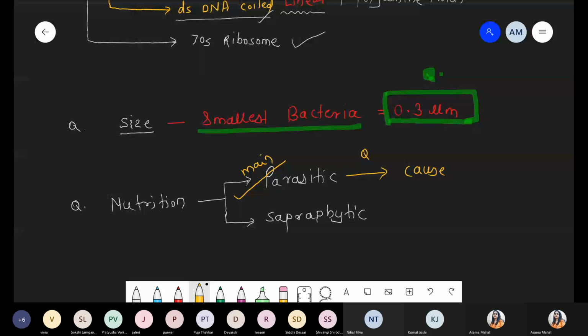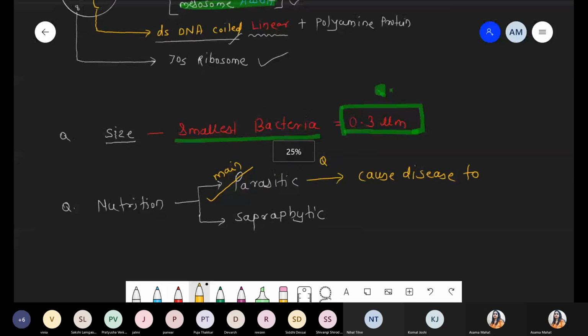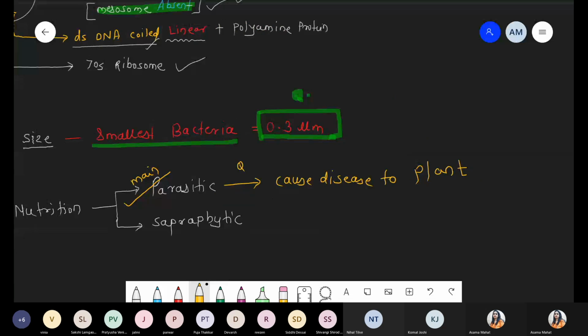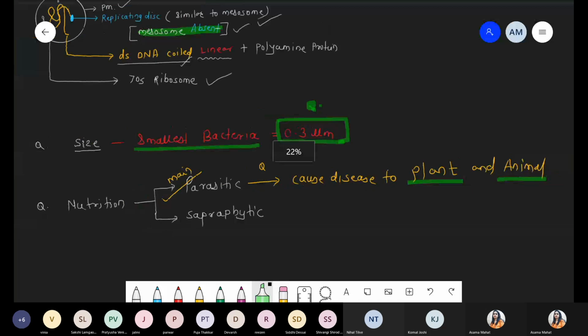One question from this point. You will get such a question in correct and incorrect sentence form. So it can infect plant as well as animal. There will be 4 options, and out of those 4, definitely one option will be about whom it infects. So please remember, they can cause disease. These are pathogenic and parasitic for both plant as well as animal. Mycoplasma. So this was one question with respect to nutrition.